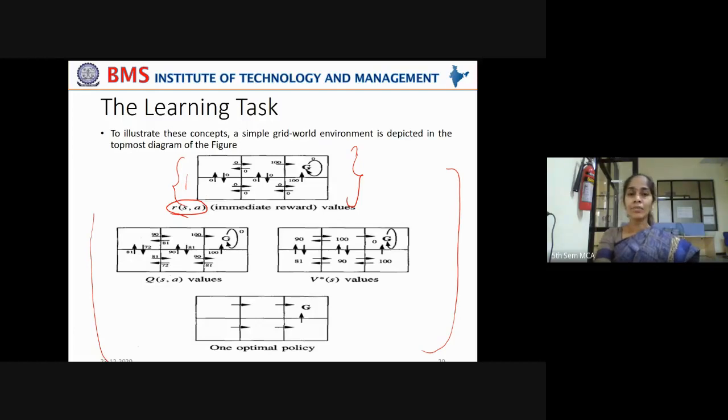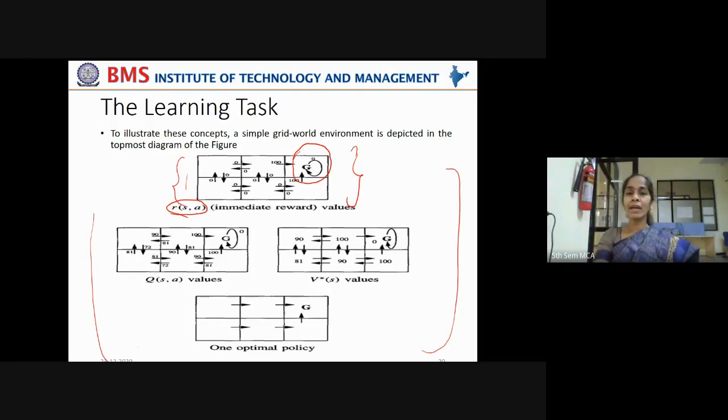So R of SA indicates the reward given for moving from state S by performing an action A. If it is an appropriate action, it will be given a positive score. If it is not an appropriate action, it will be given a negative score. Okay, so let us take, it is starting from here. If it moves in either direction, the reward is 0. Why? Because it is not moving towards this goal state. Observe this G box is called the goal state.